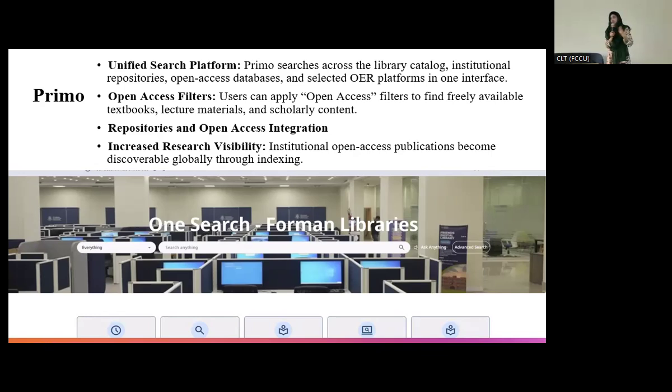It increases search visibility because you are getting the print material we have inside the library, whether journal, magazine, or book. You can also get access to open access sources, OERs, and other repositories that they indexed in it. So yes, it's a very good source. I really want you to explore it whenever you have time. In future, if you are going to search for something, I would like you to search it first on Primo.